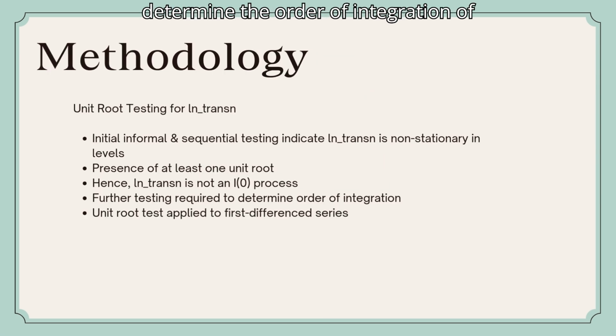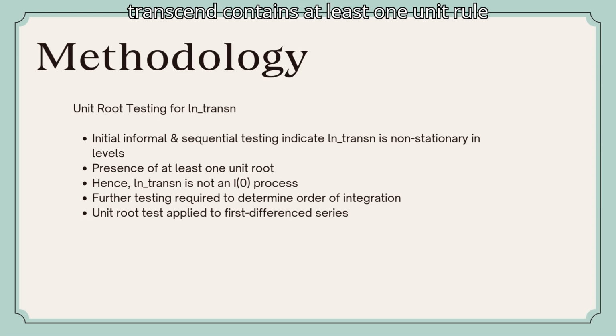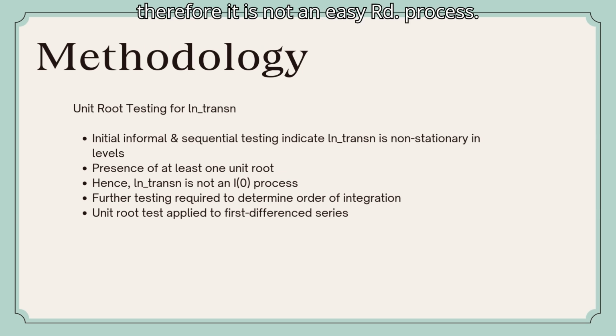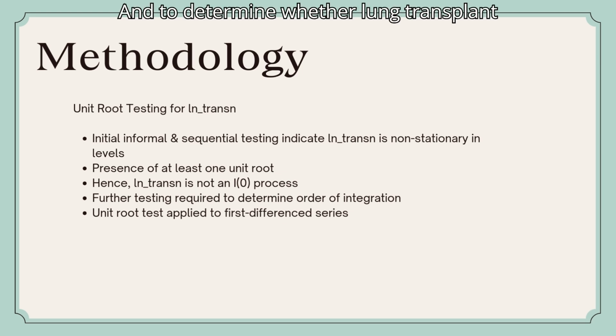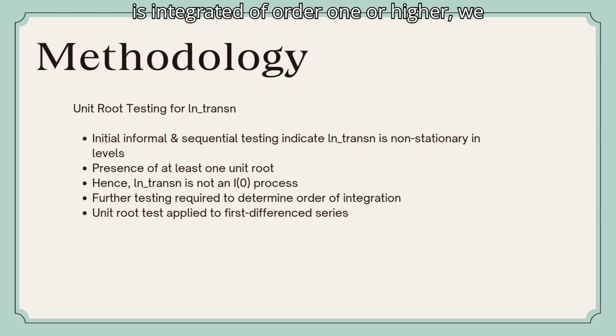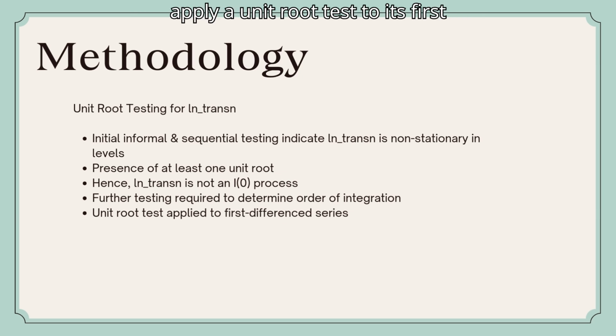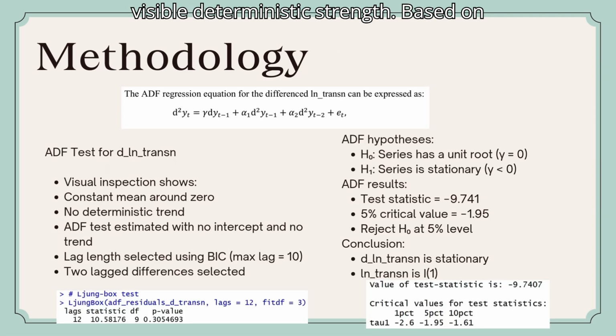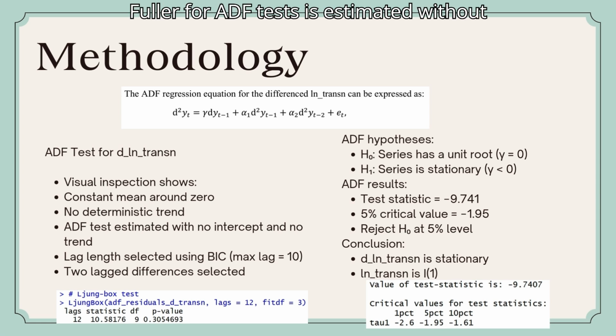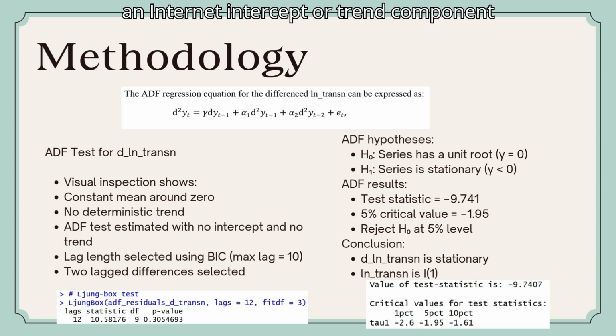To determine the order of integration of lntrans, we first examine its stationarity properties. Initial unit root testing shows that lntrans contains at least one unit root, indicating that the series is non-stationary in levels, and therefore it is not an I(0) process. To determine whether lntrans is integrated of order 1 or higher, we apply a unit root test to its first difference series, d_lntrans. Visual inspection of the difference series shows that it fluctuates around a constant mean close to zero, with no visible deterministic trend. Based on this observation, the augmented Dickey-Fuller, or ADF, test is estimated without an intercept or trend